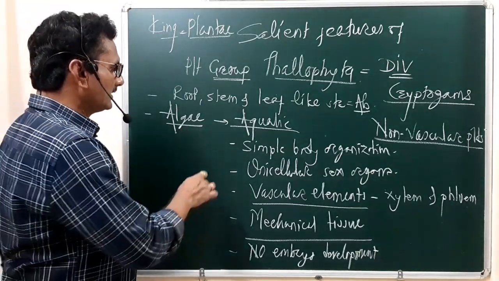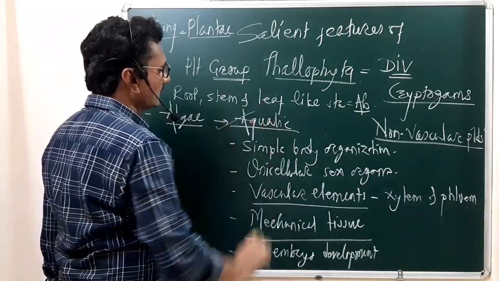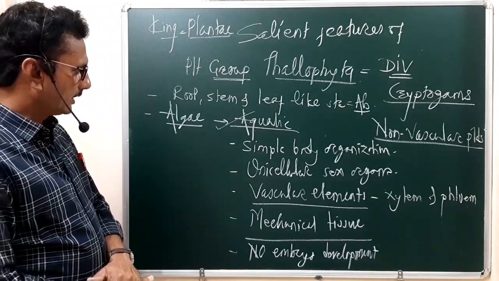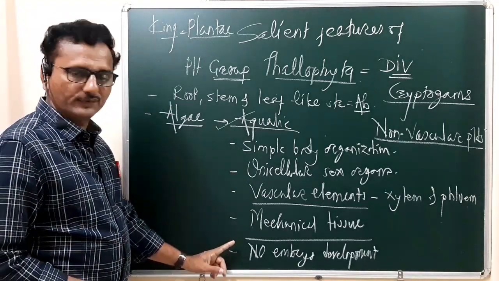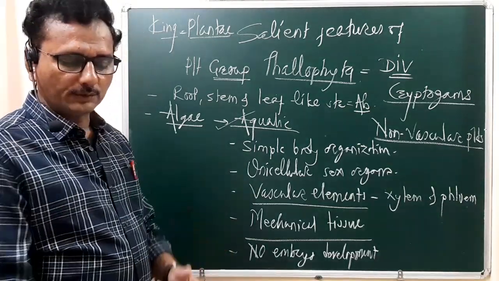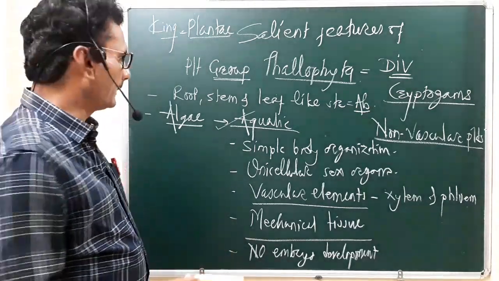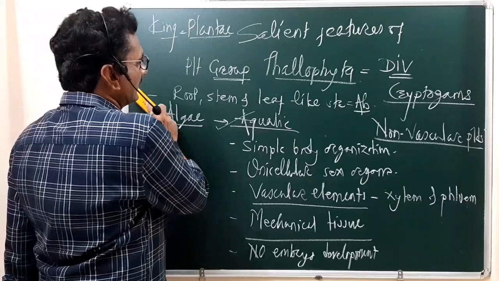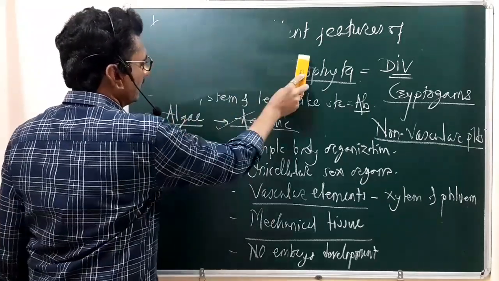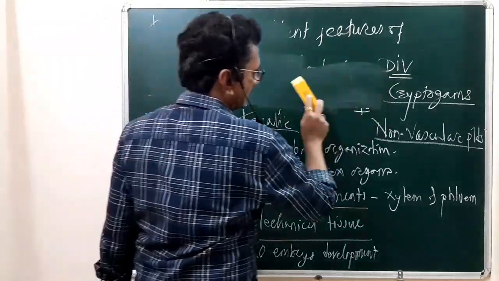As usual, the first distinguishing feature is that they are aquatic. They show all such characteristic features. Then I want to give a few more pieces of information about the algae. Though algae are aquatic, they show a few more characteristic features.